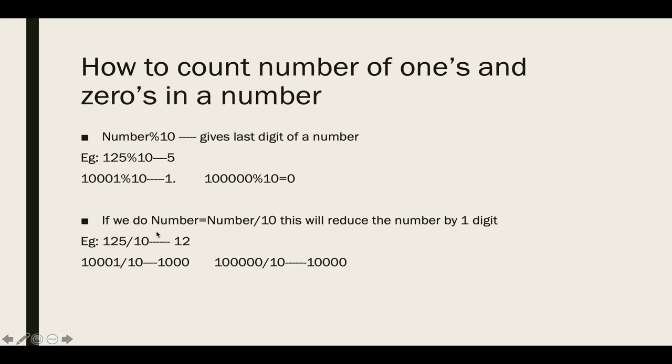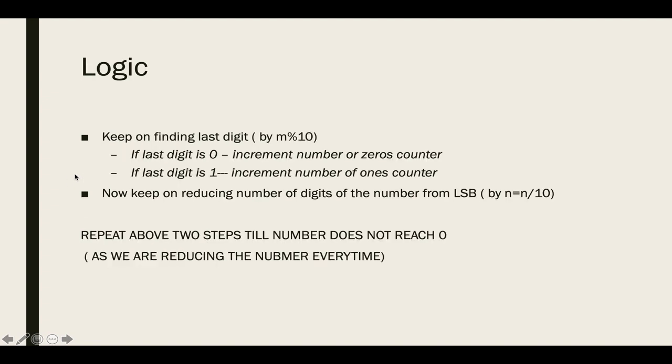Suppose my number is 10001. I will find out the mod, it will give me 1. I will increment the ones counter, then I will reduce the number, it will become 1000. Then I will again find the last digit, which will be 0. I will increment the zeros counter, then I will again reduce the number, it will become 100. Then the last digit will be 0, so the number of zeros will be 2 and the number of ones will be 1. Again reducing the number will lead it to 10, then again to 1, and if I reduce it further, it will make the number 0. So I will stop. So this is our final logic on which we are going to work.